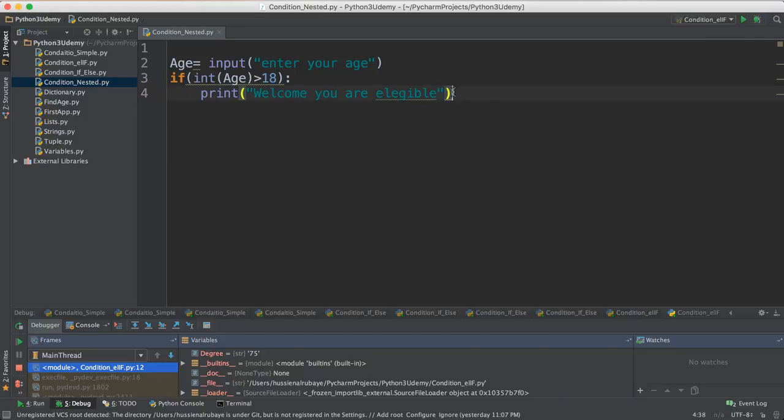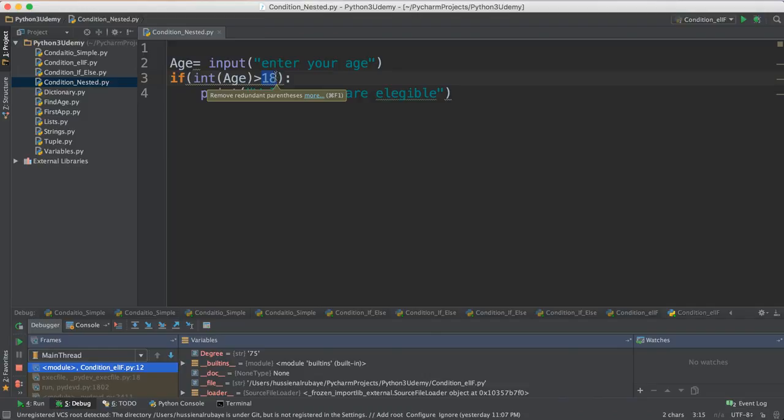This is the first point. I want to say, hey, you are eligible. But for the people whose ages are greater than 18, I have to divide them into two classes. One of them, I say, hey, if his age is less than 13, I say you are still young. Otherwise, I say, hey, you cannot enroll in this.